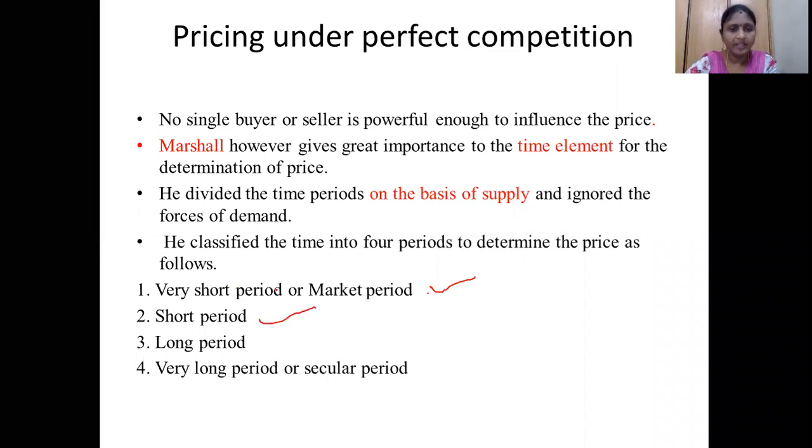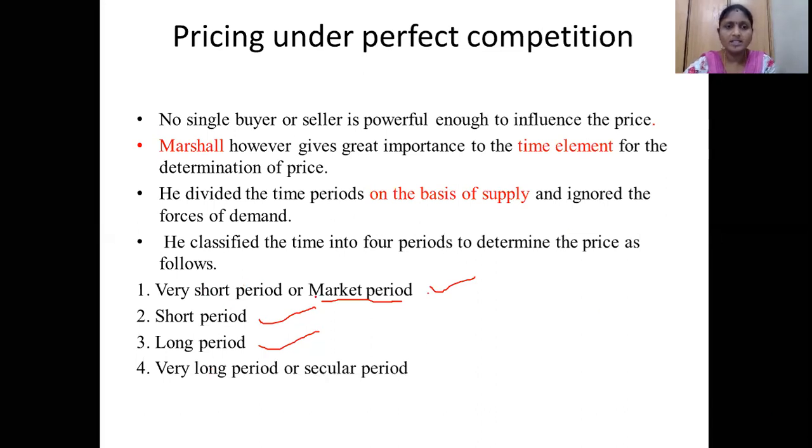The very short period is also known as the market period. Understand this, and remember the names. Very short period is known as the market period, and the price under this category is also called the market price. Second category is the short period, third category is the long period, and fourth category is called the very long period or secular period. Two names for this: very long period or the secular period. Now we are going to discuss each and every period.